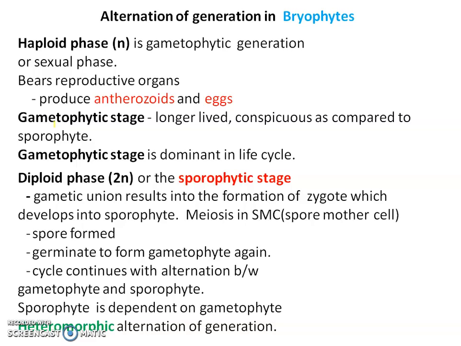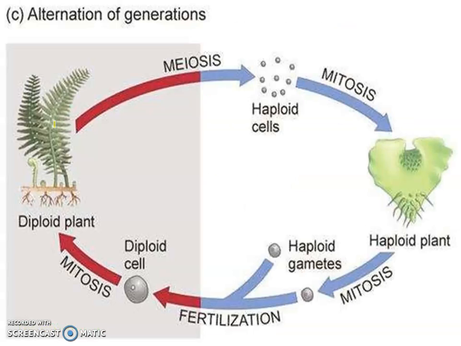The diploid phase or the sporophyte phase results in the formation of the zygote. This zygote germinates to form the gametophyte again. The cycle continues between gametophyte and sporophyte. So here this is a picture of how the sporophyte and gametophyte look, but this is a fern.